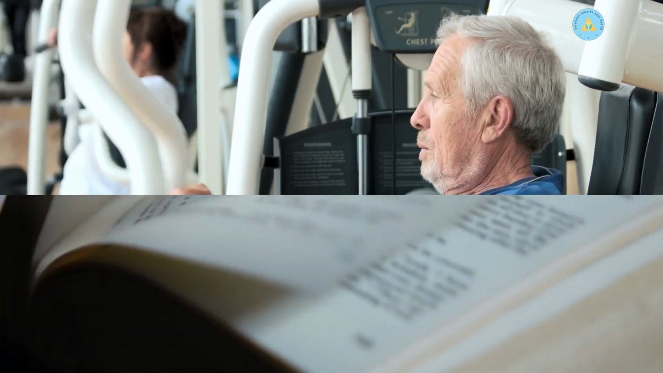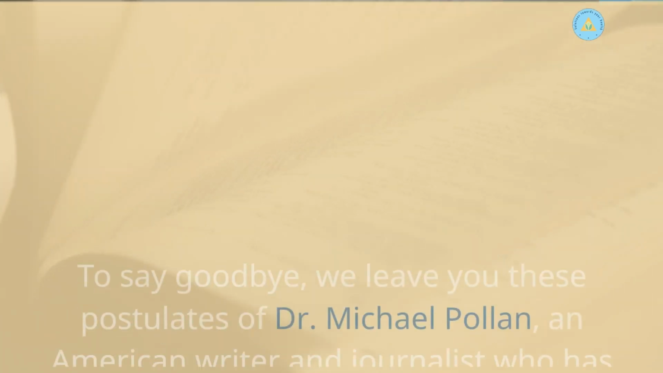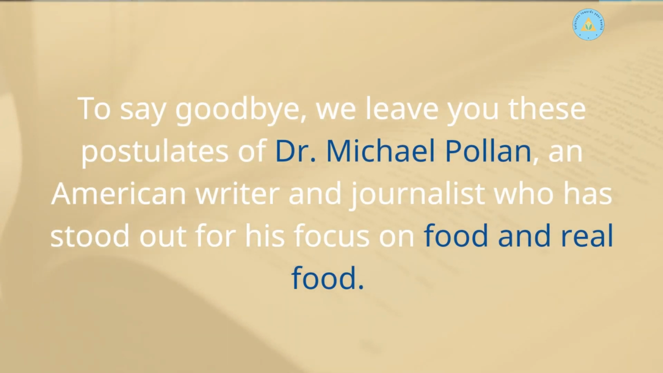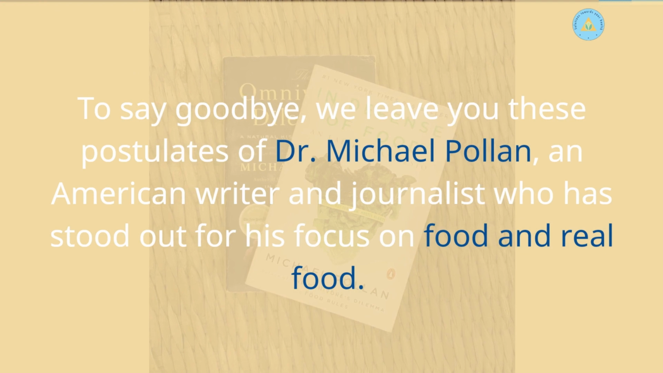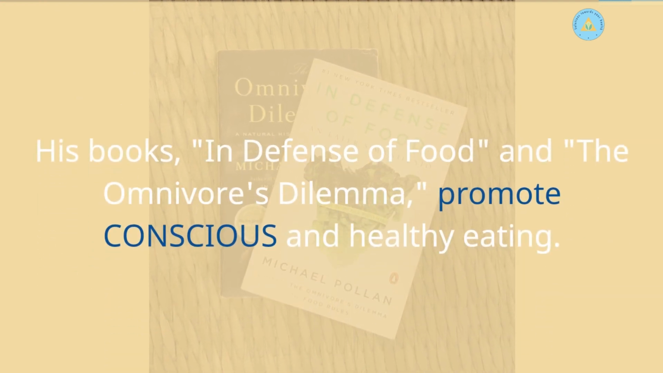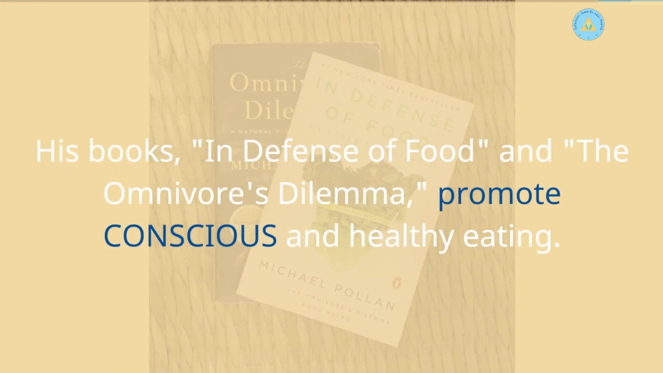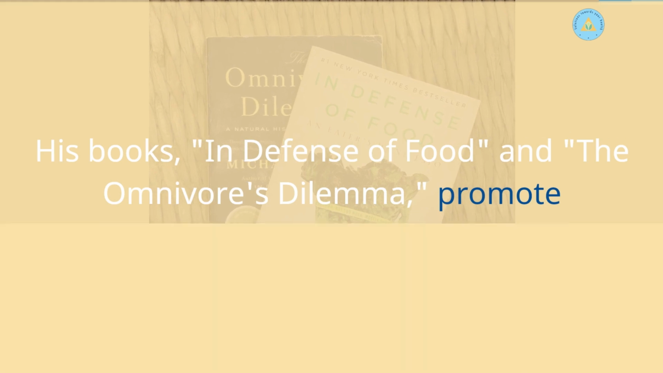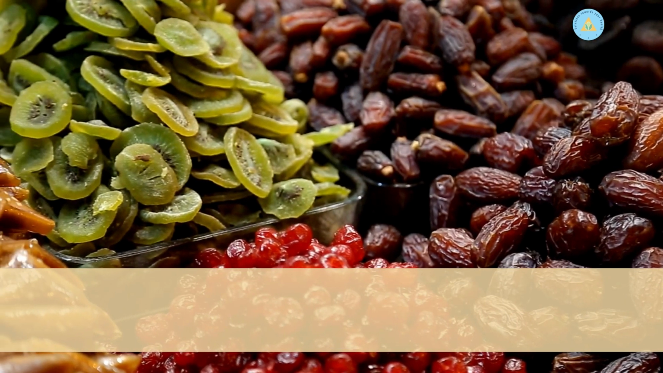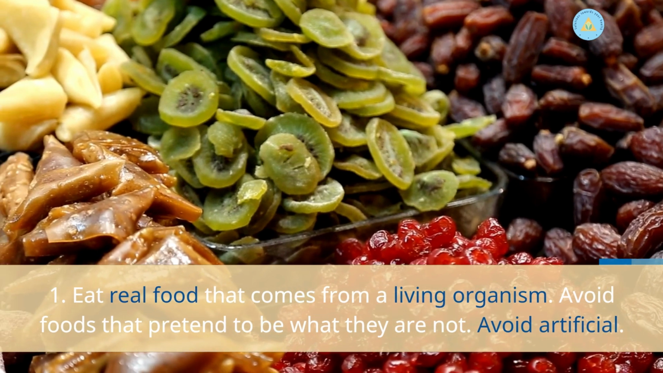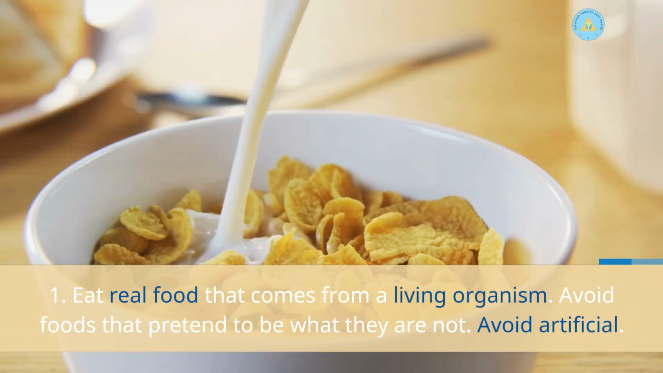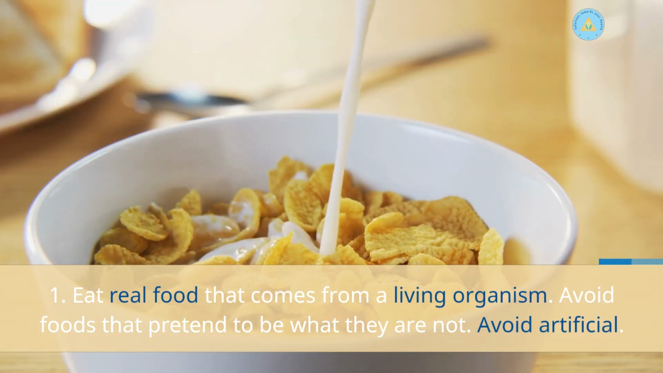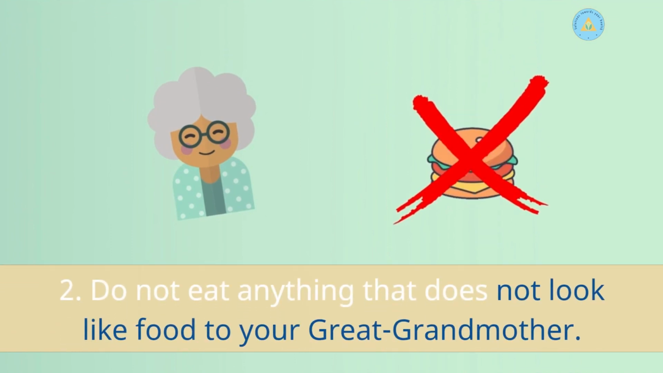To say goodbye, we leave you these postulates of Michael Pollan, an American writer and journalist who has stood out for his focus on food and real food. His books, In Defense of Food and The Omnivore's Dilemma, promote conscious and healthy eating. He tells us, 1. Eat real food that comes from a living organism. Avoid foods that pretend to be what they are not. Avoid artificial. 2. Do not eat anything that does not look like food to your great-grandmother.